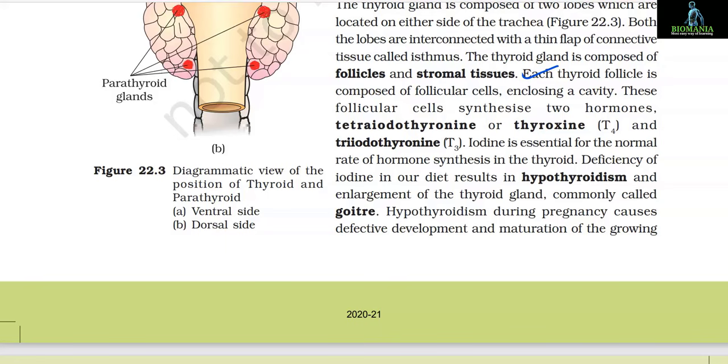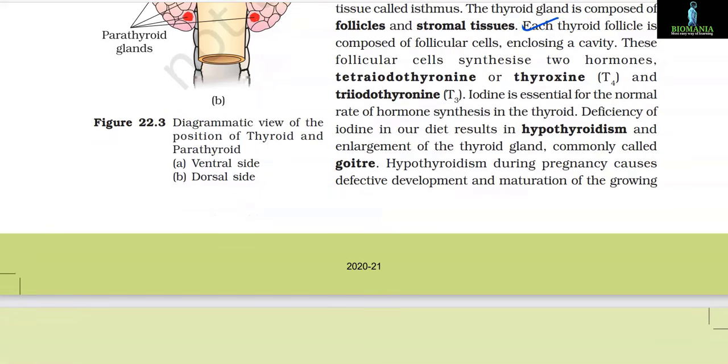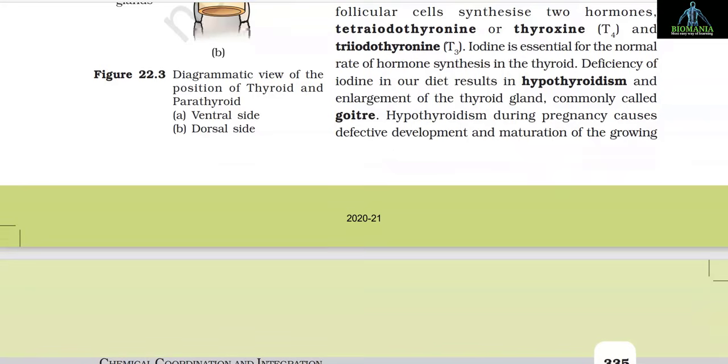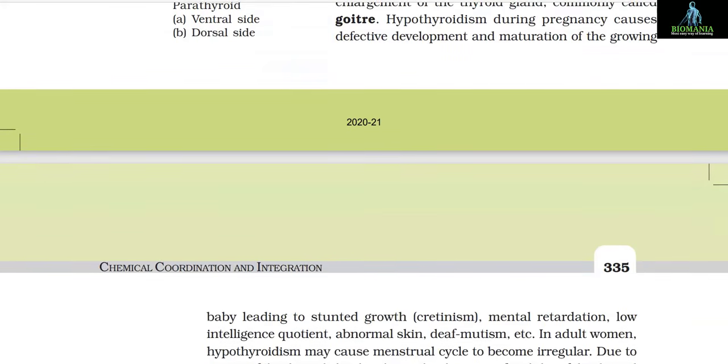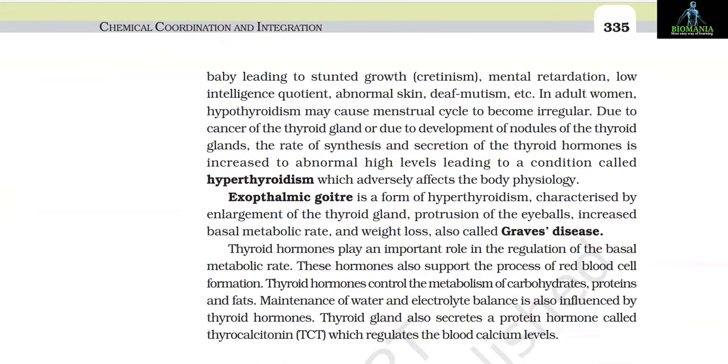Iodine is essential for the normal rate of hormone synthesis in the thyroid. Deficiency of iodine in our diet results in hypothyroidism and enlargement of the thyroid gland, commonly called goiter. Hypothyroidism during pregnancy causes defective development and maturation of the growing baby, leading to stunted growth, that is cretinism, mental retardation, low intelligence quotient, abnormal skin, deaf-mutism, etc. In adult women, hypothyroidism may cause the menstrual cycle to become irregular.